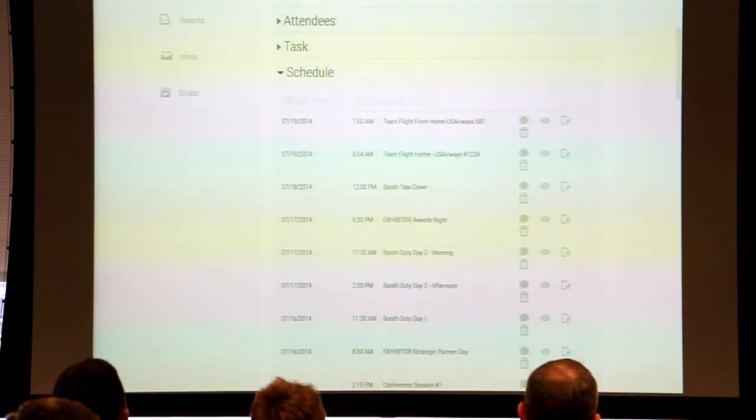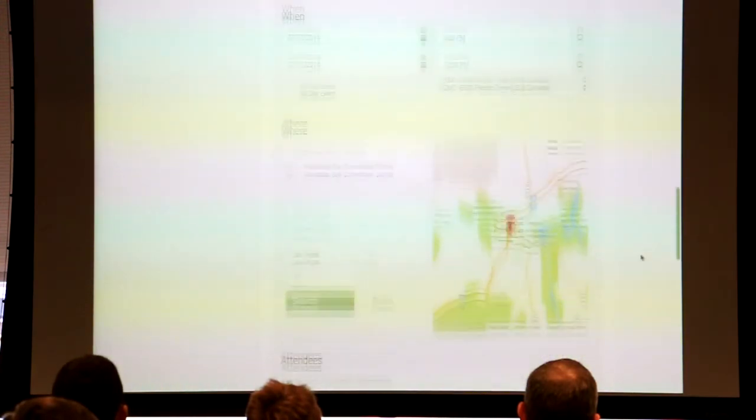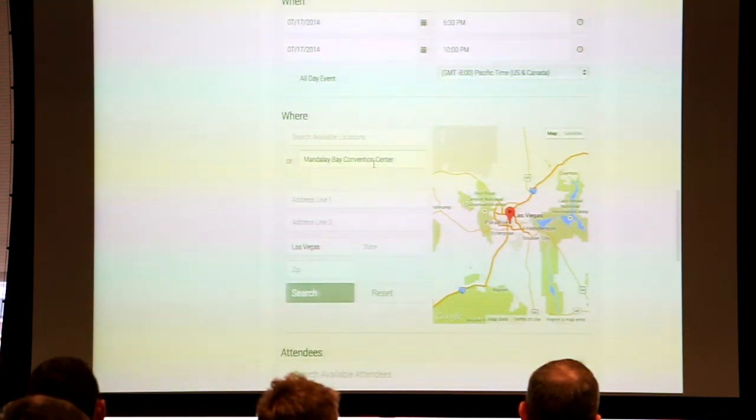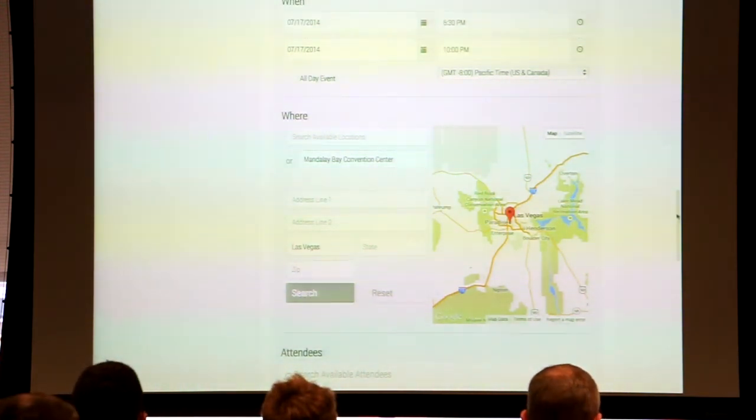The nice thing as well about these events is that if they're taking place off-site, this one happens to also be at the Mandalay Bay Convention Center, which I already put in there, but I can always add a different location and tell all of my salespeople, okay, we're going to have a meeting with a customer at the Bellagio. So we're going to drive down the street, and that will be in here as well, just like everything else was in the event at the macro level. So I can add more attendees.